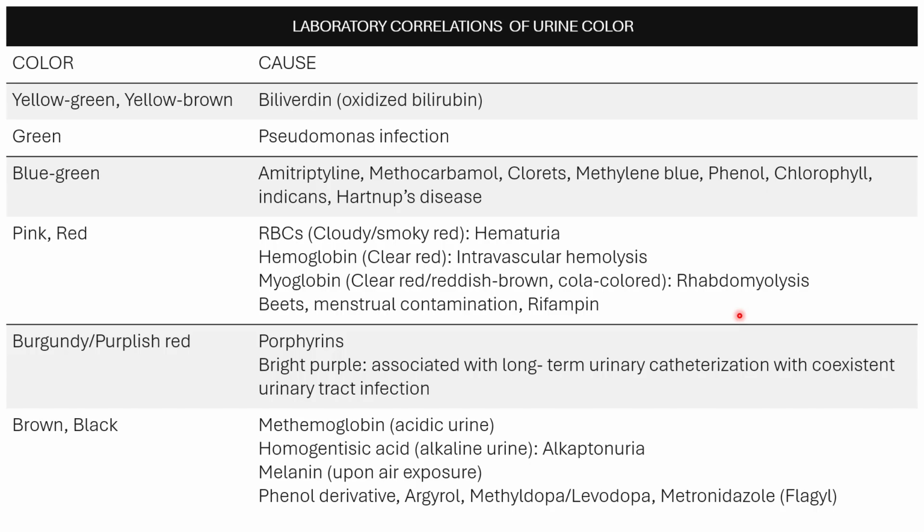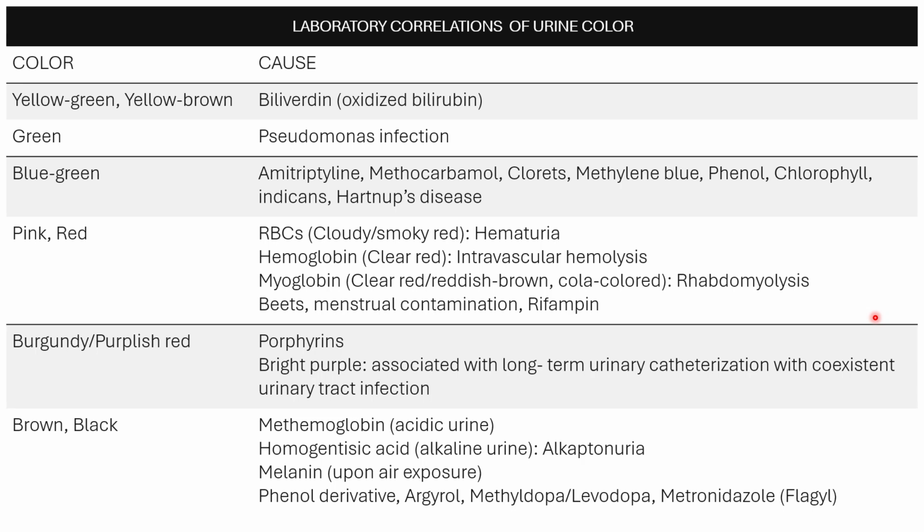And yes, your causes of myoglobinuria: you have muscle damage, muscle destruction, and yes, rhabdomyolysis. This is a must. It will cause myoglobinuria. What else? Menstrual contamination. What is present in your menses? First, of course, you have blood cells. If the urine is contaminated with menses, then it will give you a red color, or cloudy red or smoky red color.